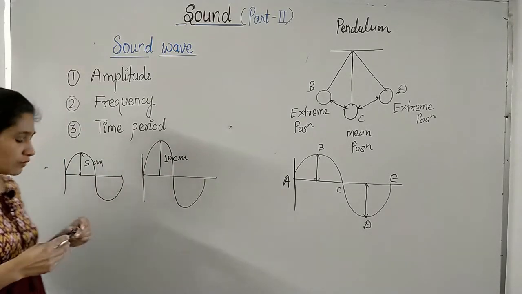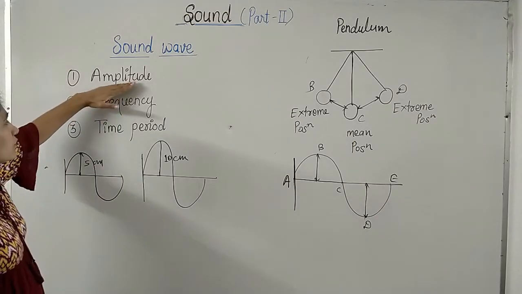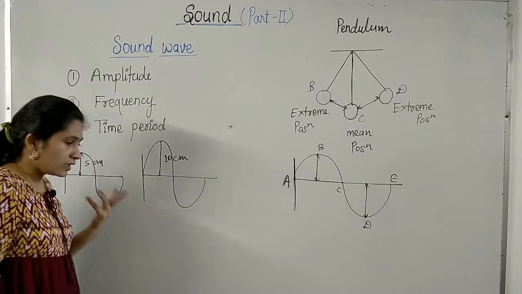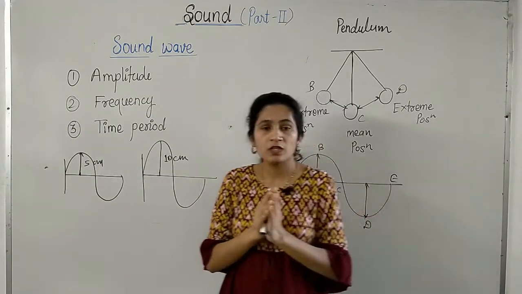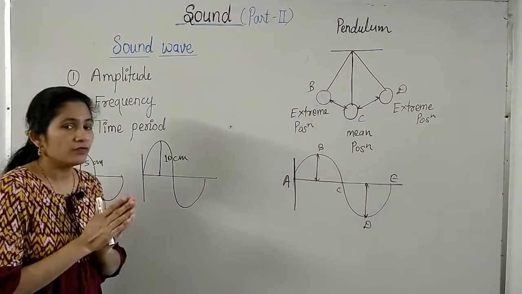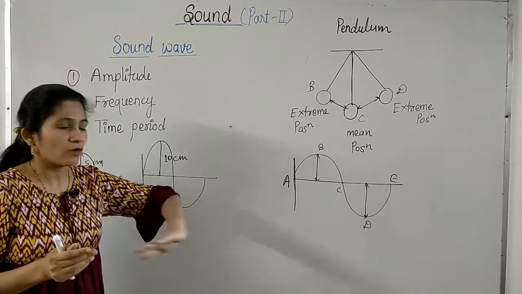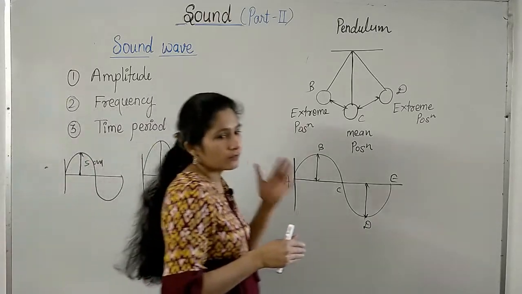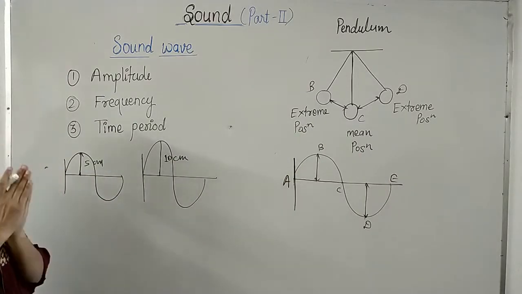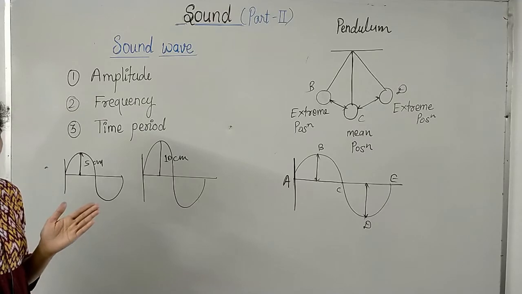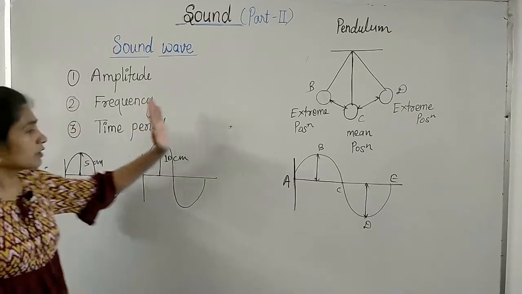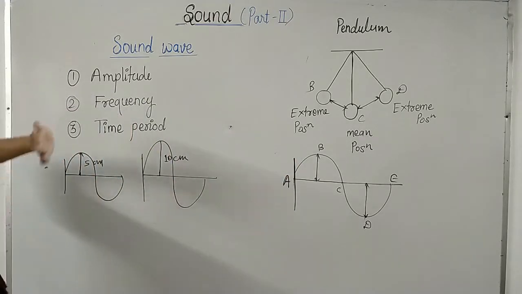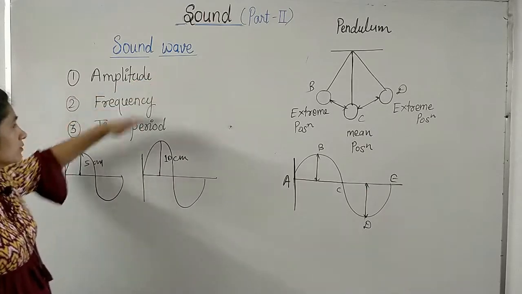And let me tell you one interesting thing, which is sound has maximum amplitude near its source. That is why if you are close to the sound, then you hear louder sound, right? And as you move away from the source, the sound gets weaker and finally fades out. That is why you can listen to some sound to a particular distance, because the amplitude decreases continuously and at a particular value it becomes 0. So loudness of sound depends on amplitude.